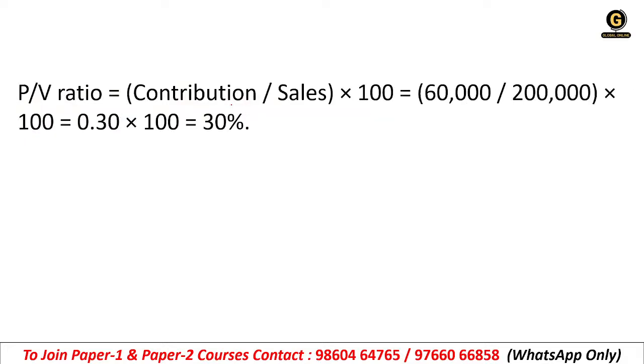See the formula. The PV ratio formula is contribution upon sales into 100. Contribution is given in the question, it is 60,000, divided by sales, which is also given, that is 2 lakh rupees. When we do 60,000 divided by 2 lakh, the answer will be 0.30. Into 100, you will have the answer 30%.